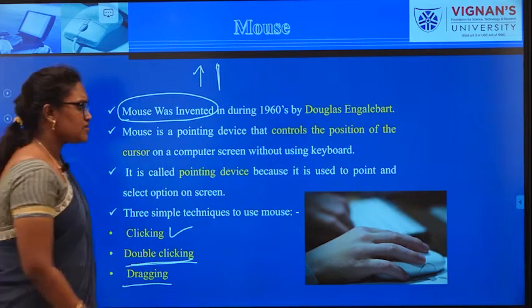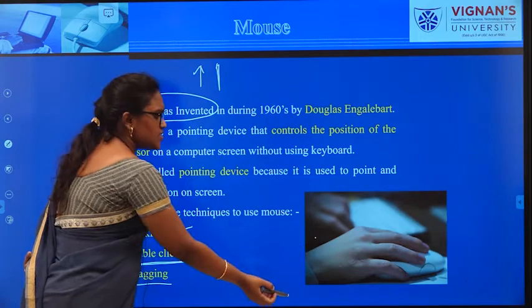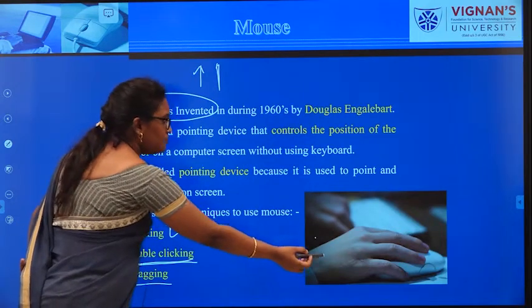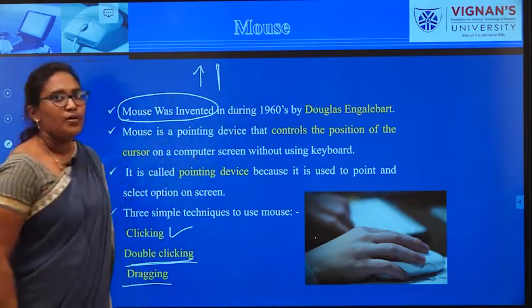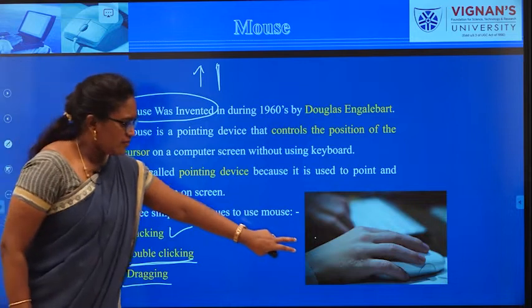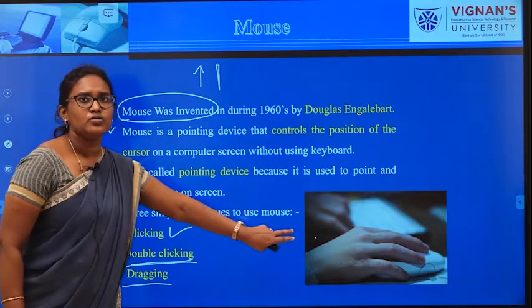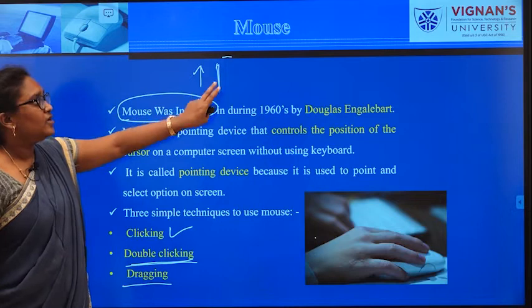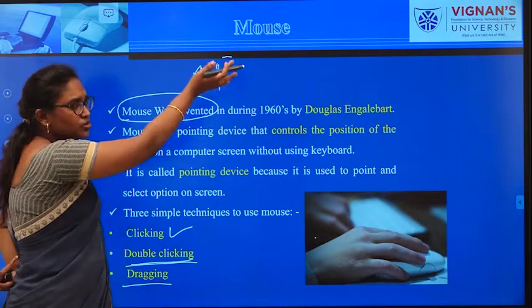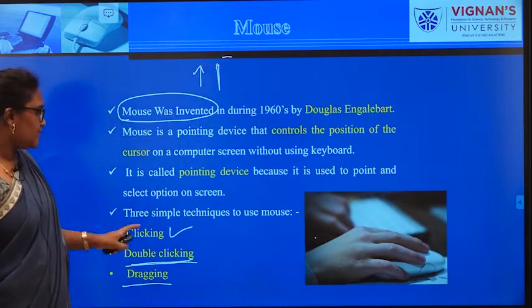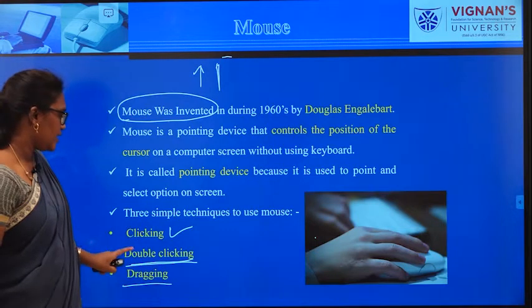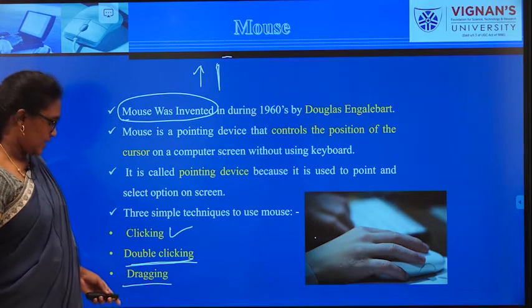Dragging means if I want to move this image from the bottom to the top, obviously I will click on the mouse and I will drag it. Dragging is nothing but moving it upwards. That is the difference between clicking, double clicking and dragging.